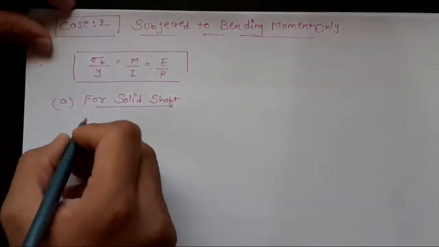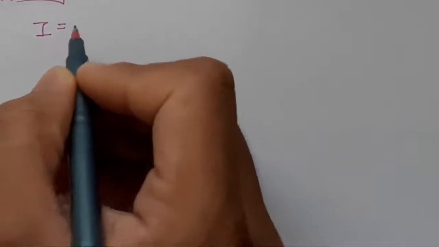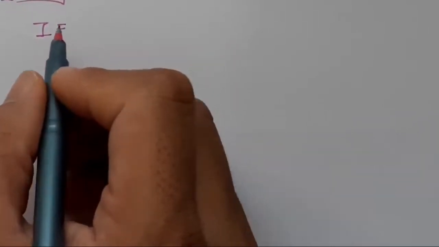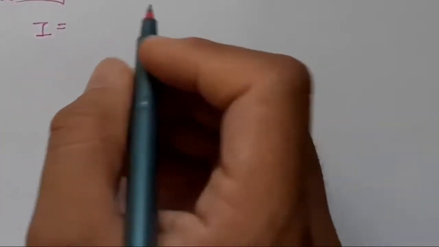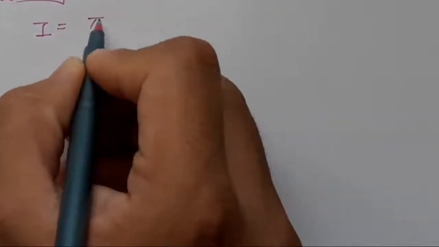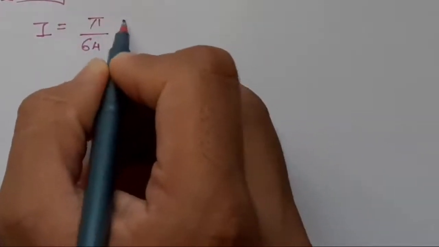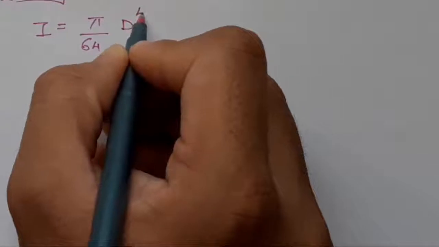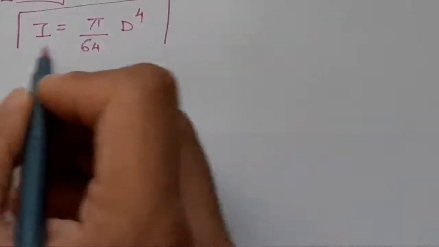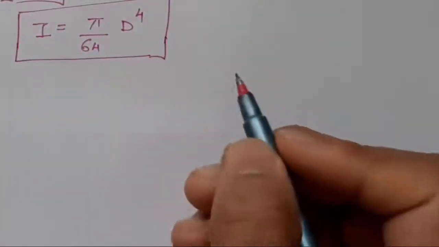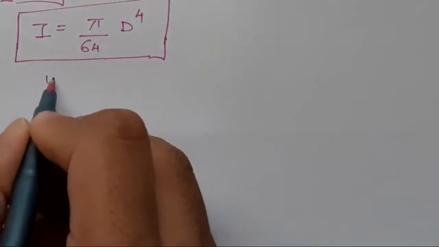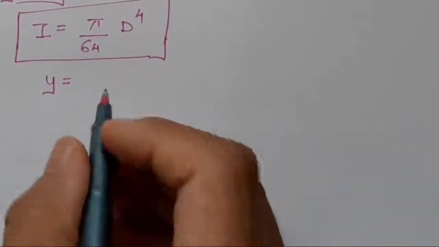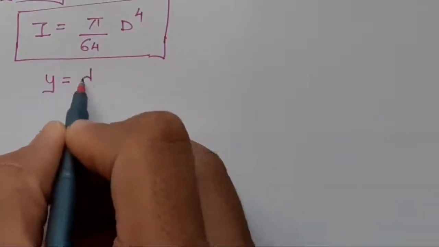For solid shaft, I equals the moment of inertia about the centroidal axis. Now we know the moment of inertia of the circular cross section is pi by 64 into d raised to 4. And y is the distance of the neutral axis or the centroidal axis from the outer surface of the shaft, that will be d by 2.